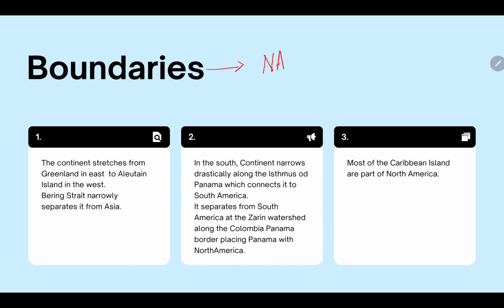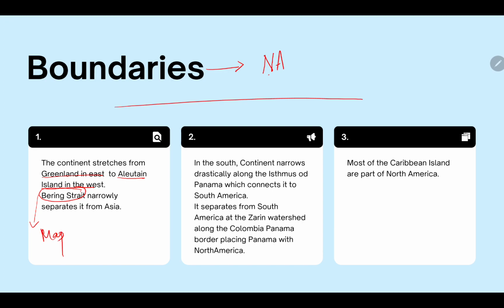Number one, the continent stretches from Greenland in the east to the Aleutian Islands in the west. Stretches means goes on. North America, as a continent, stretches from Greenland in the east to the Aleutian Islands in the west. The Bering Strait narrowly separates it from Asia. I'll come to this on the map.